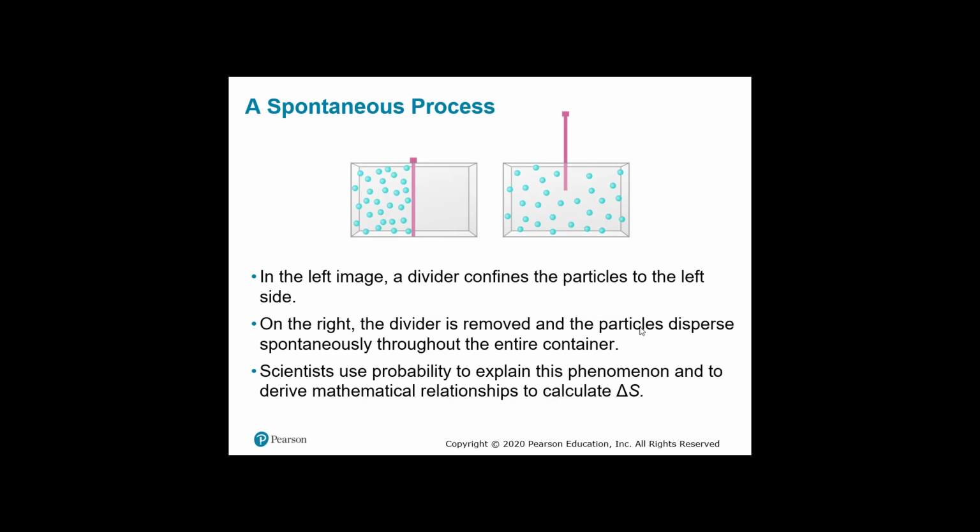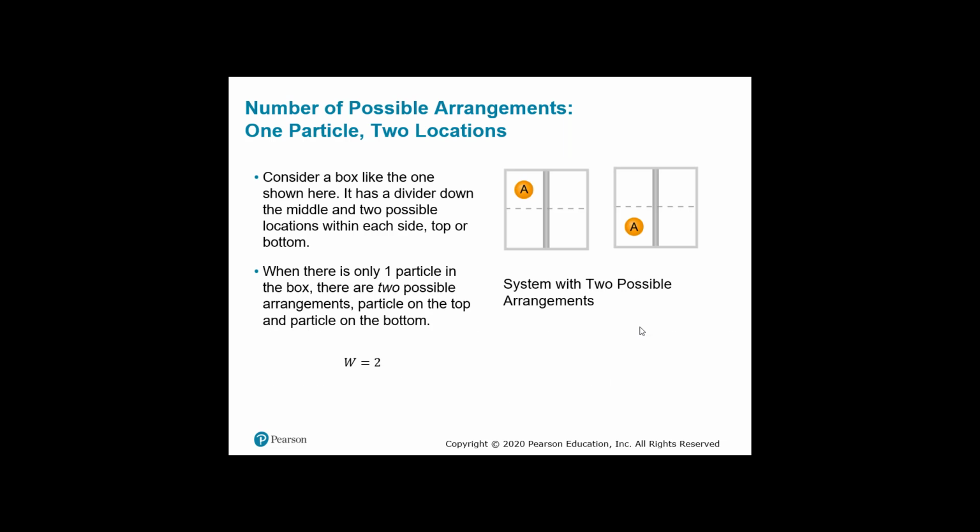But what if I pull that divider up? Now they will spread out. They will spread out more because entropy states it wants to spread out. If it can spread out and cause disorder, it will. The minute you open it, those particles are going to disperse spontaneously. That's entropy. Scientists can use probability to explain this phenomenon and derive mathematical relationships. So I'm going to show you these probabilities.